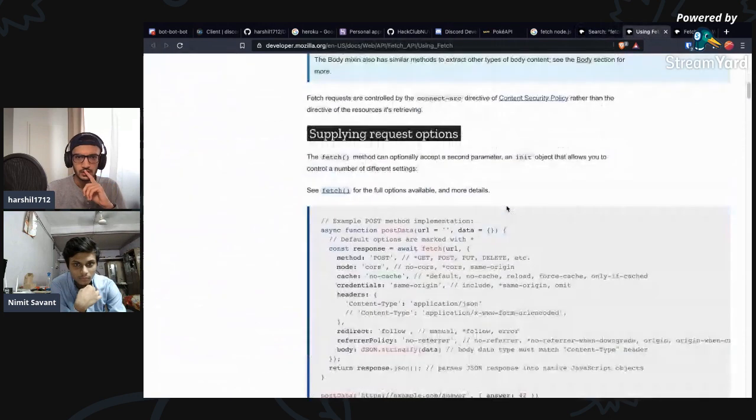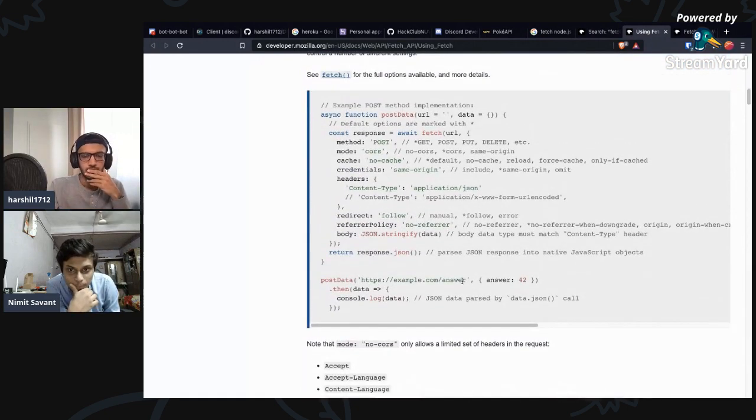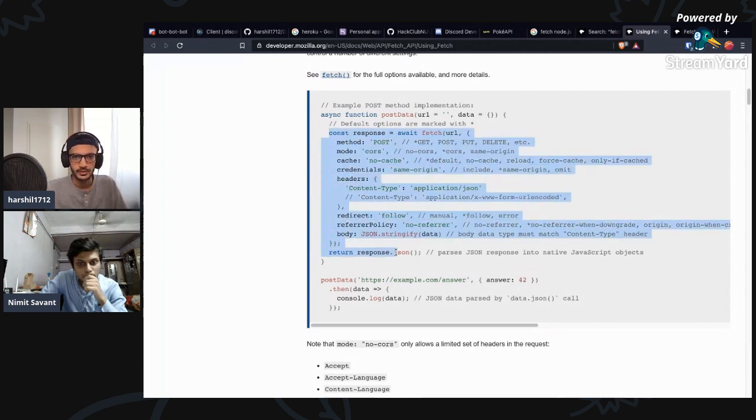Okay, so this is what we want to do: a fetch response, fetch, and then the URL. The method by default, I am assuming, is gonna be GET, so I'm not gonna do anything. I'm just gonna copy this for now, and we're gonna make changes to it.